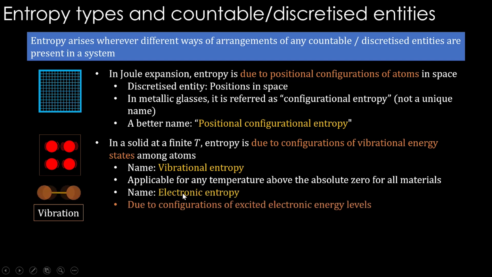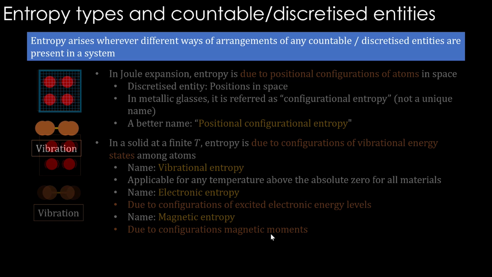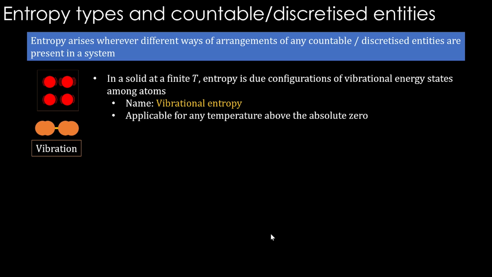And then there is electronic entropy, which is due to configurations of excited electronic energy levels. So they can also be discretized. And then there can be magnetic entropy, which is due to configurations of magnetic moments. Right. So this vibrational entropy that we talked about is in solids.